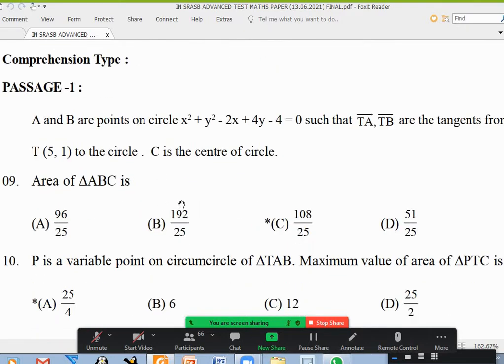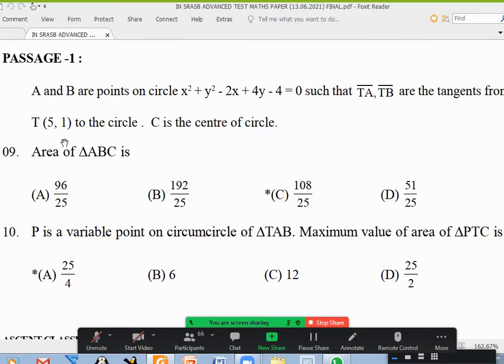Sir, ninth one. A point outside is given. You are drawing two tangents and you want the area of triangle ABC. All right. Okay, you have a circle. You have a point outside the circle. You are drawing two tangents. These are the two radius, and they wanted this area. Earlier we were asked about this area of the triangle.